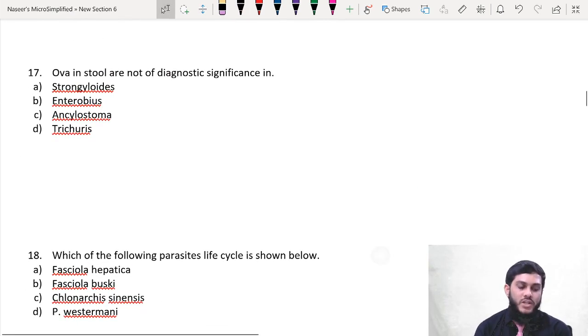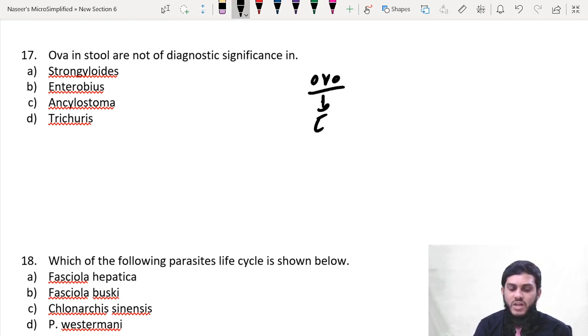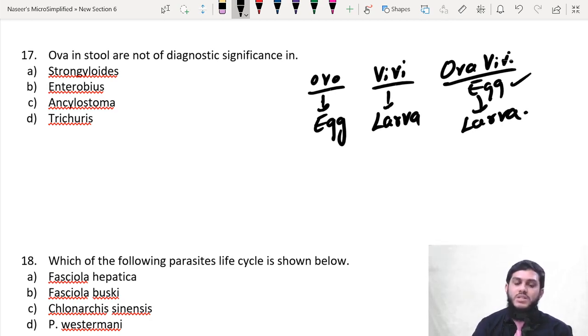Next, 17. Ova in stool are not of diagnostic significance in. The question is based on oviparous, ovoviviparous and viviparous. Oviparous means the worms which lay eggs. Viviparous means the worms which directly give birth to young ones, that is larva. There is no egg in viviparous. Ovoviviparous means they lay the egg, but the egg immediately hatches into larva. So in the stool you cannot see the egg, because the egg immediately hatches into larva and the larva is excreted in the stool.